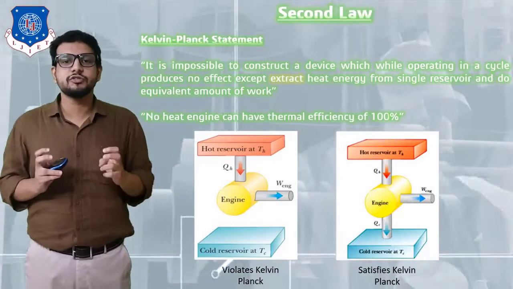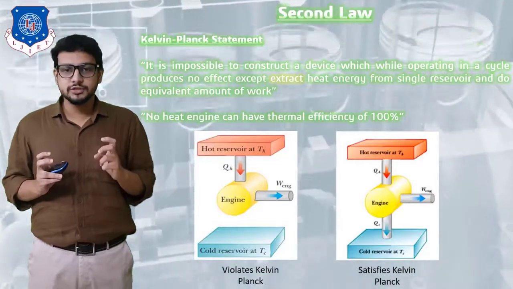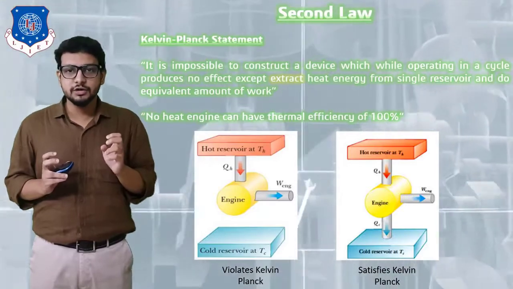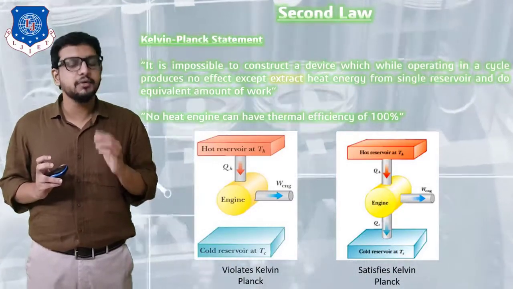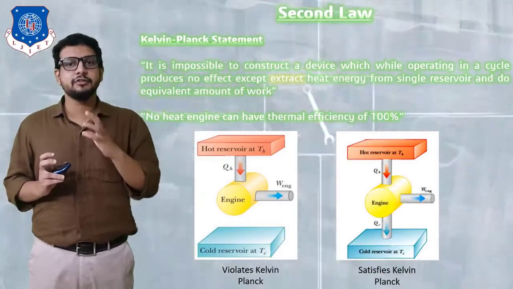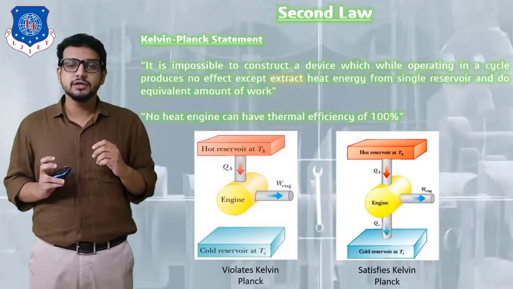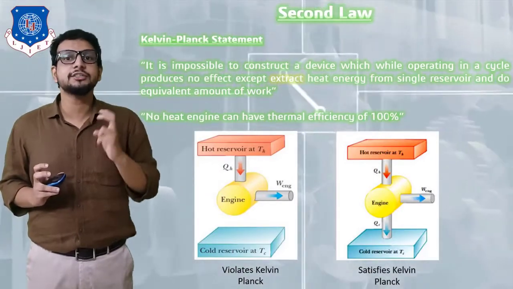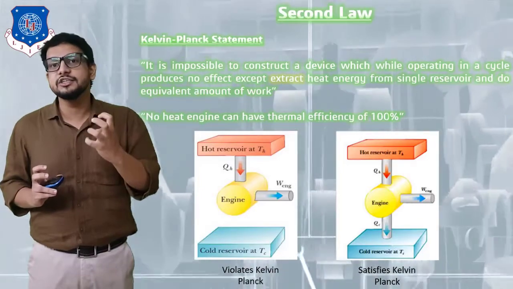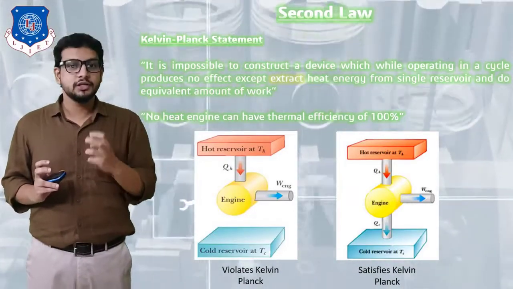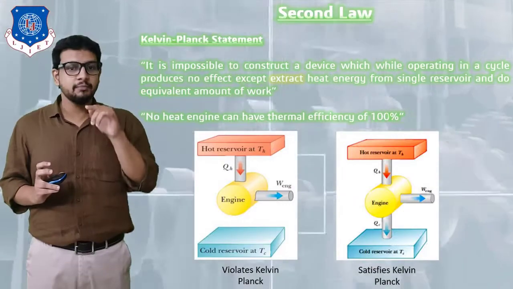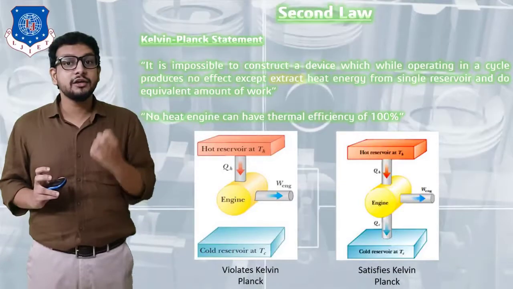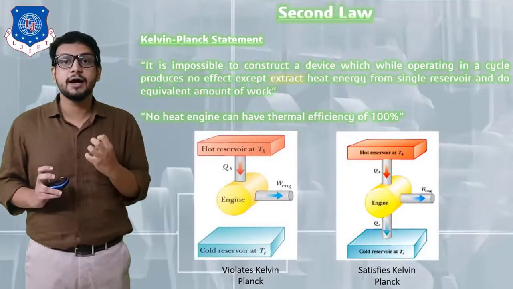So as you can see on your screen, I have shown two diagrams, that is, flow diagrams of heat engines. The first diagram is a representation of a violation of the Kelvin-Planck statement. The second diagram represents a satisfactory condition of the Kelvin-Planck statement. Now in your diagram you can see the heat reservoir, that is called the heat source, from which heat energy can be supplied to our engine. The circle represents a heat engine, and on the bottom side is written the cold reservoir, that is our heat sink, where the heat energy can be rejected by our heat engine.